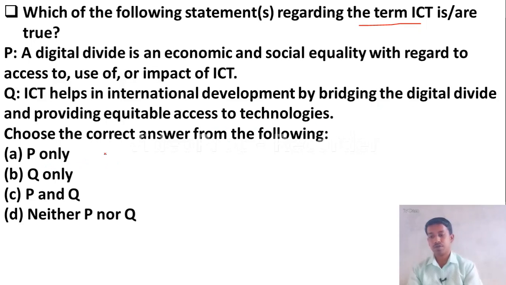Option A, P only is correct. Option B, Q only is correct. Option C, both P and Q are correct. Option D, neither P nor Q. Yes, here the right answer is option B, Q only is correct. ICT helps in international development by bridging the digital divide and providing equitable access to technologies. It is a correct statement, and P is wrong here.